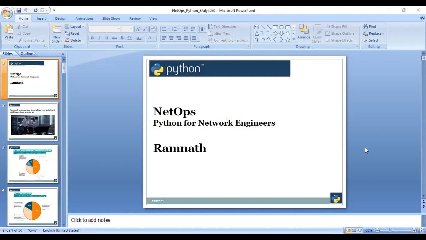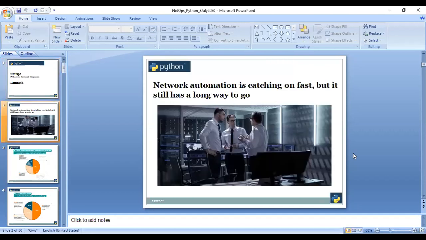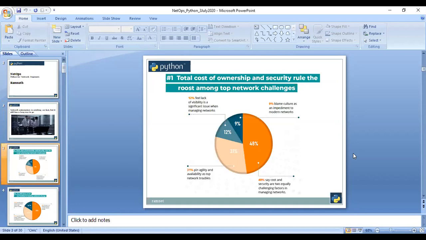So it's some kind of automation only. Let me go to the next slide. The next slide says network automation is catching on so fast, but it still has a long way to go, because people need to be properly trained so that they will understand what NetOps and other things are. Next slide. Total cost of ownership.